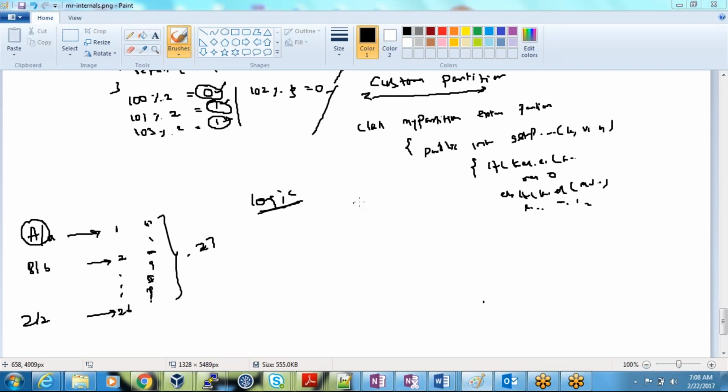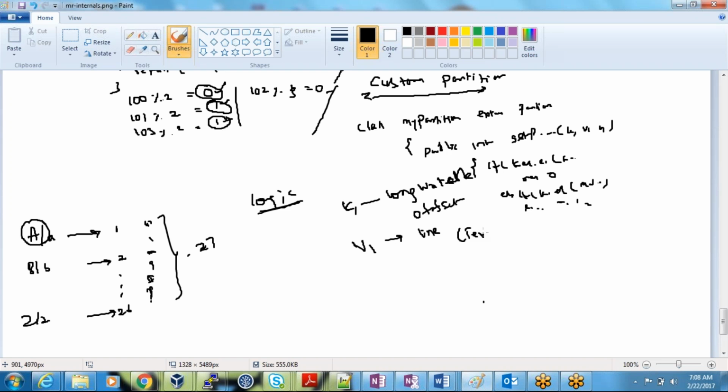So first, what is your K1? Long writable, which is the offset. What is your V1? The complete line, which is a text. Now, if I want the words, what do I need to do?